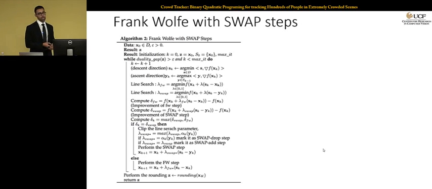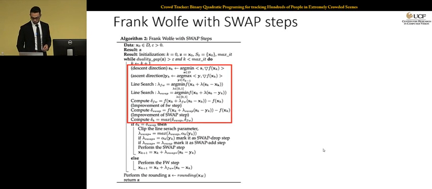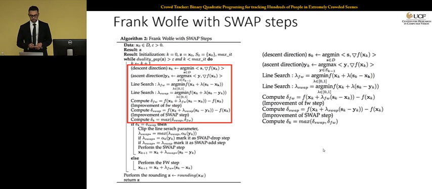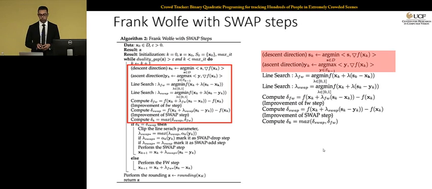Here's the detailed algorithm, but the main difference is shown here. And what happens here is that instead of just finding the descent direction, which was the case in Frank-Wolfe, you also find the ascent direction over the previously seen atoms. For example, if you're at iteration number 100, this optimization is done over the 99 previously found atoms. Now you have two directions that you want to move toward. So you have to solve two line search problems.